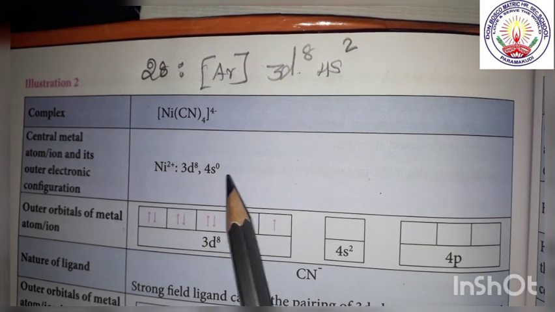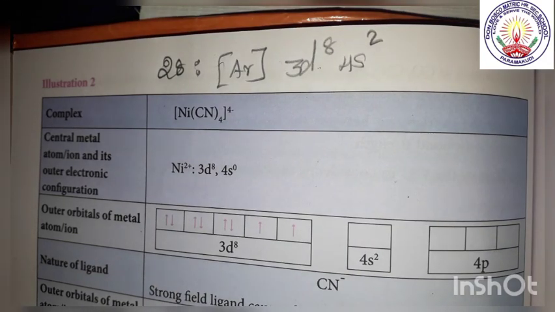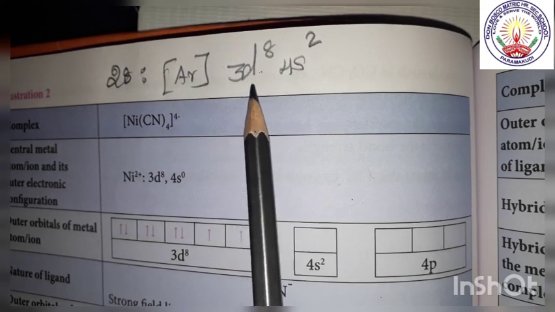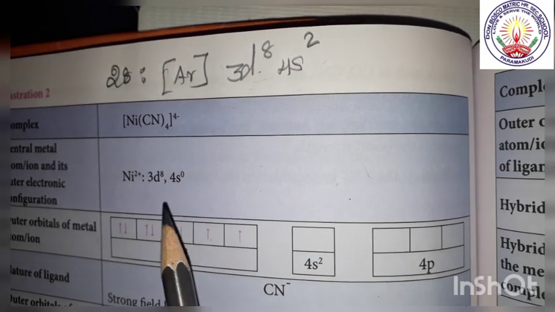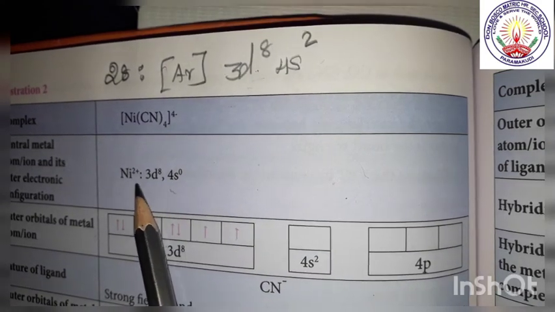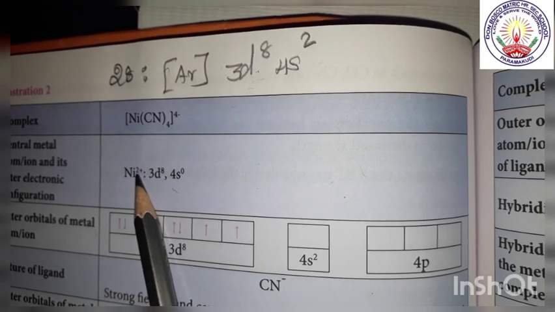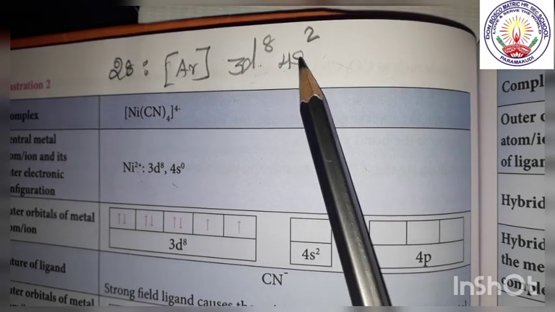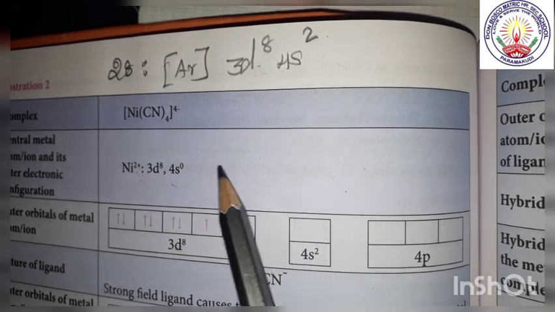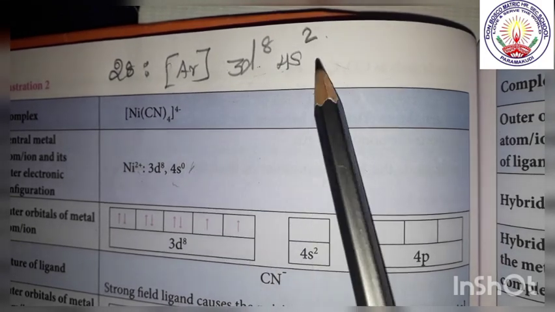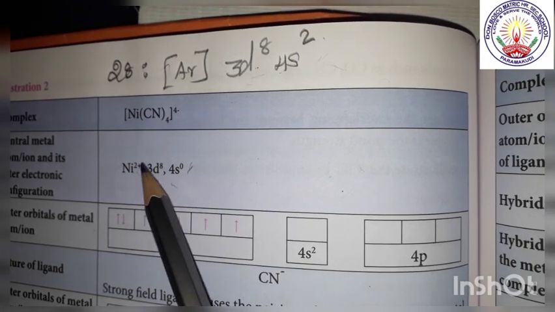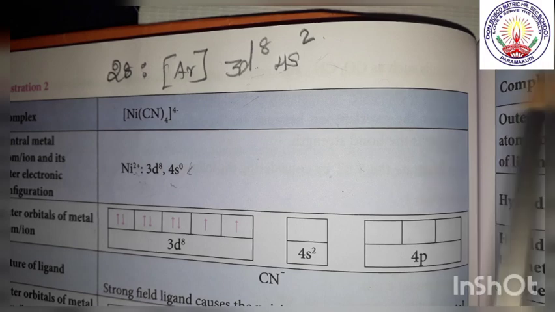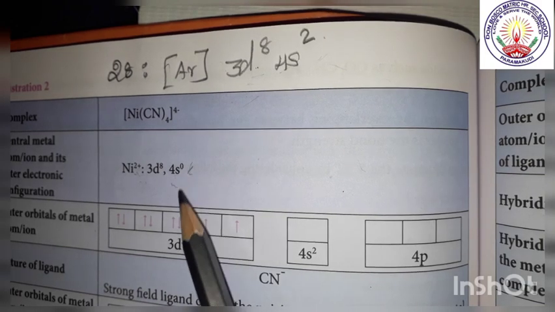Now you see, this is the outer electronic configuration. So here nickel is 2 plus, so therefore the 2 electrons will be removed from 4s, it will become 4s0 here. So Ni 2 plus, 2 electrons will be taken away, so here we will get 4s0.